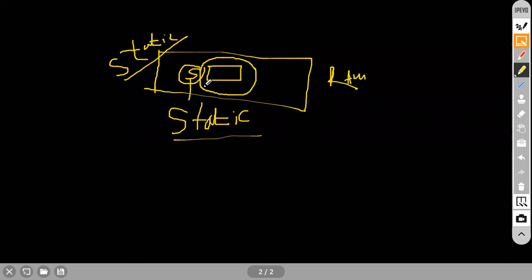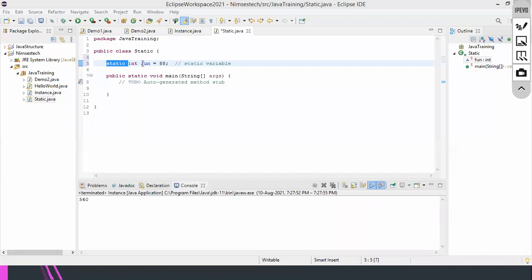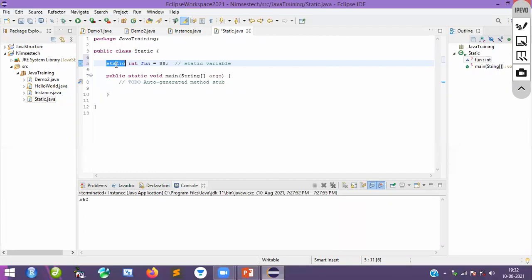So there are some restrictions. I will tell you later. Don't worry. Right now, if you are not able to understand static very clearly, later you will understand while programming. No problem. Fine. So here, I created a variable that is called a static variable. Now, sir, I wanted to access this one. Very simple. What you have to do is use the class name, that is called static.